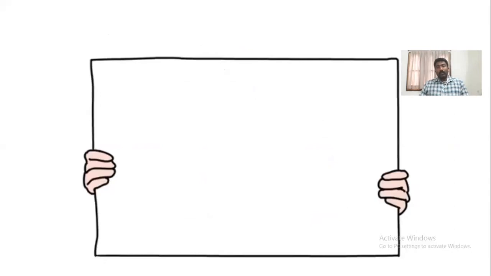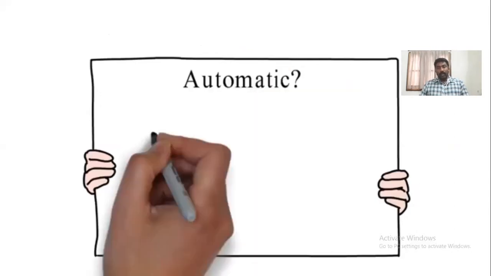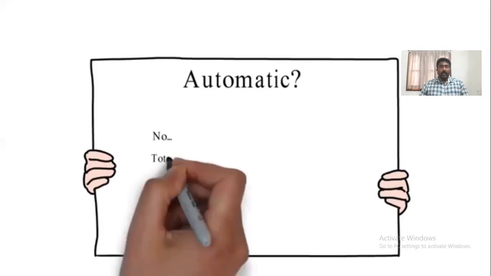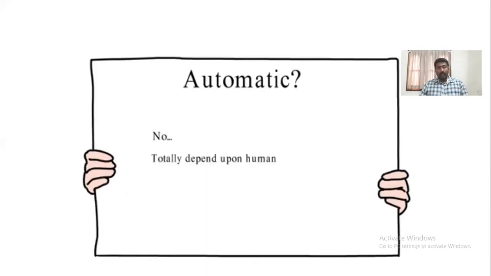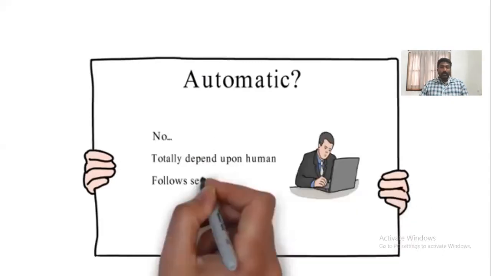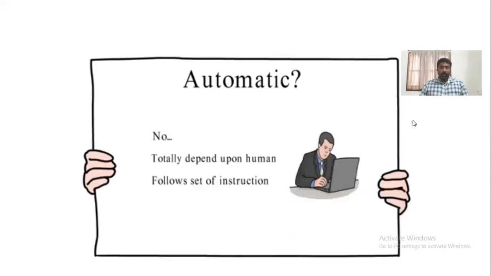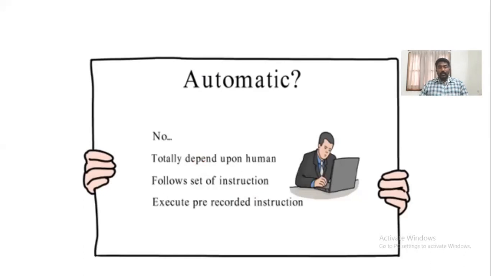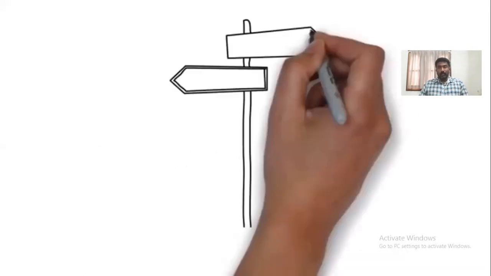And now let us see whether a computer is automatic or not. So what is called automatic? Automatic in the sense that it can do its action on its own. But can we say a computer is automatic? No, a computer does not do its actions on its own. It is totally dependent upon a human being. So it follows a set of instructions which is given by the human. So no, it does not do any automation of operations. The user wants to give the input. The task of the computer is that it only executes the recorded instructions it is getting from the user, or from the respective human operating element. So a computer is not an automatic system.